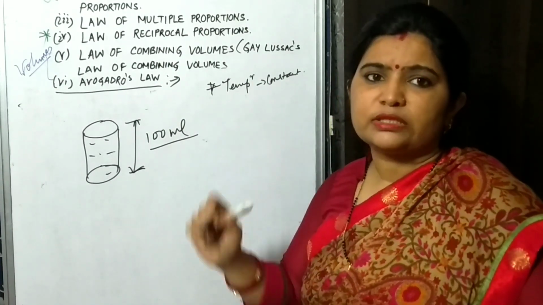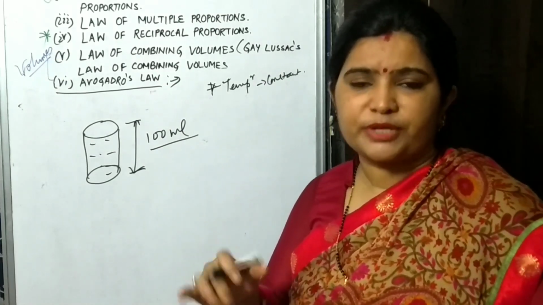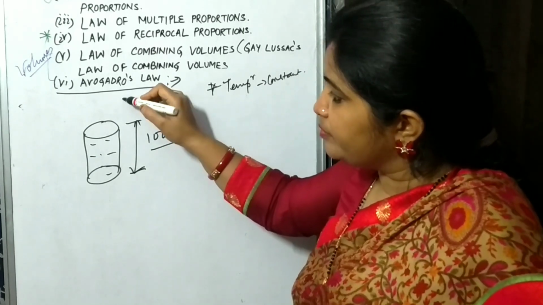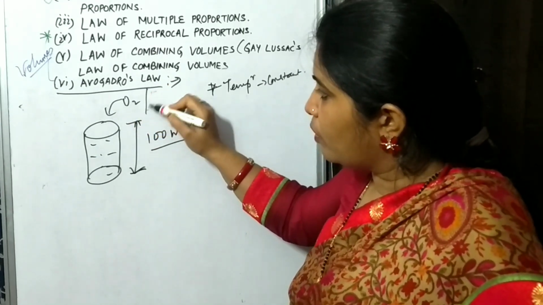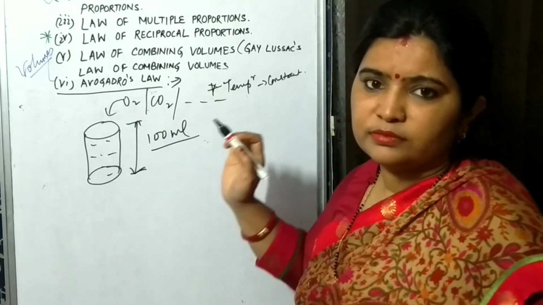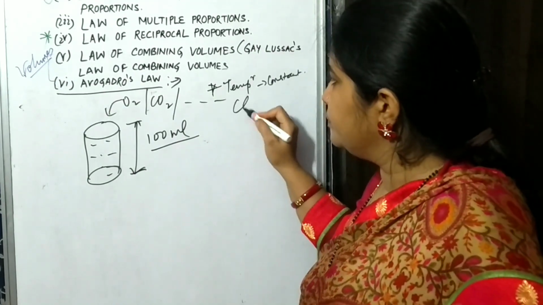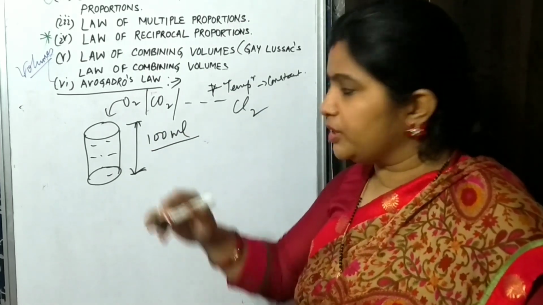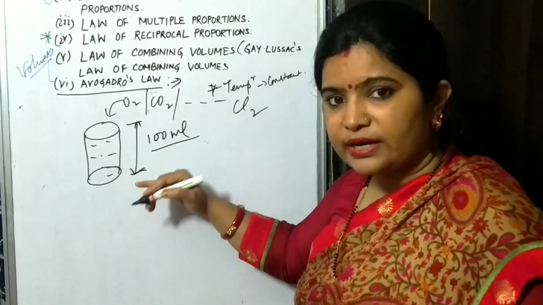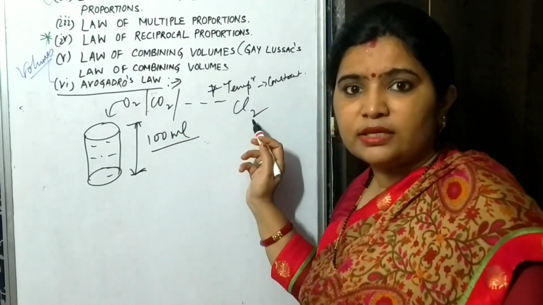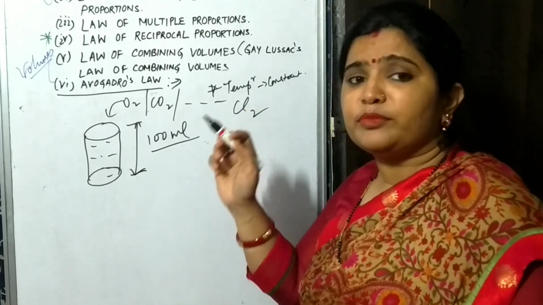So according to this law, if the temperature and pressure remain the same in every condition, whether I take O2 or CO2 or any other gas, suppose Cl2, the equal volume means the volume is the same here, 100 ml. So equal volumes of all gases contain an equal number of molecules.